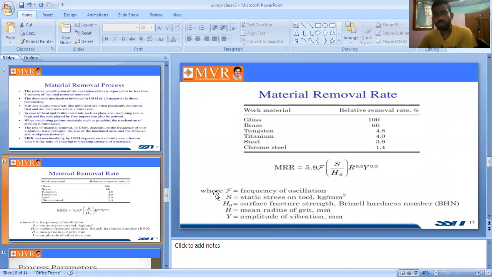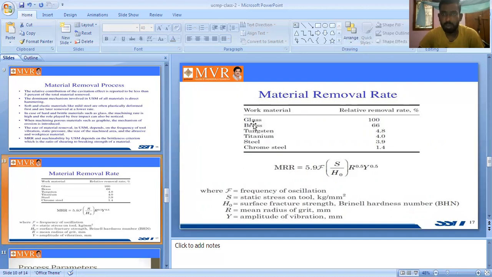Material removal rate means the rate at which the work material is removed. So MRR is nothing but material removal rate. It is a material one, it is a removal rate one. The final metal removal percentage we are calculating like this. See here, it is the work material.